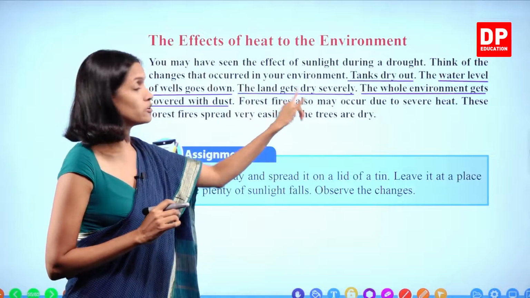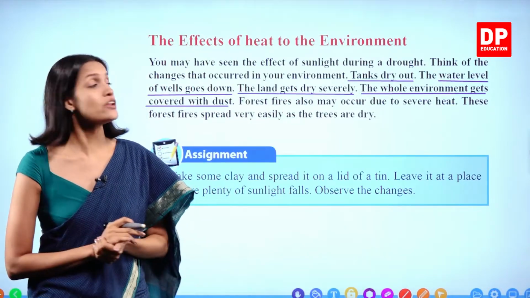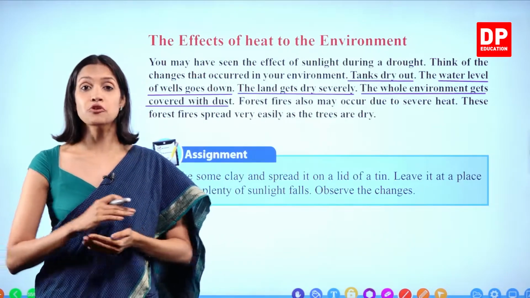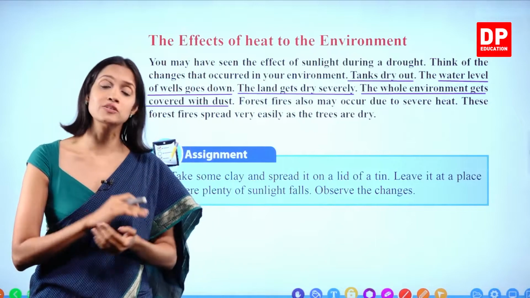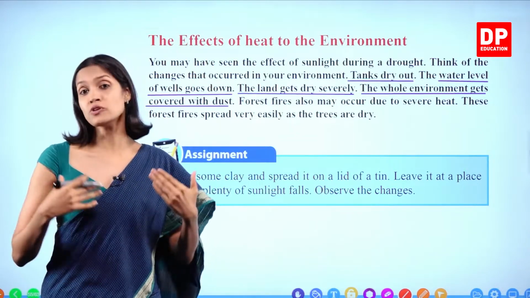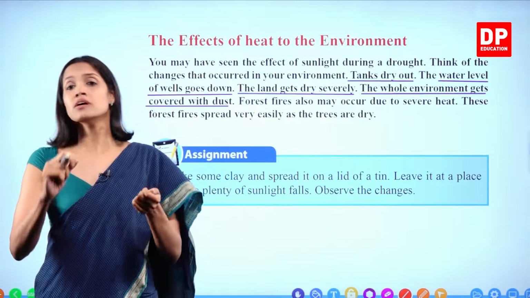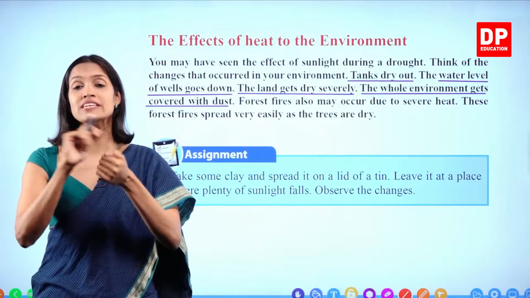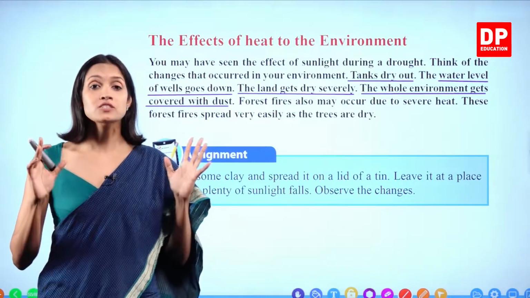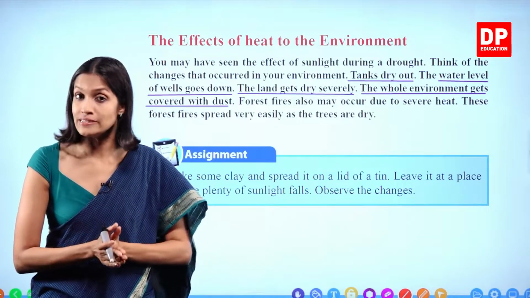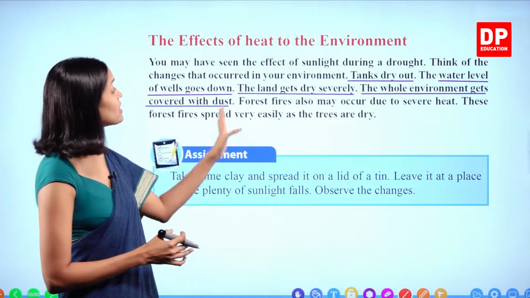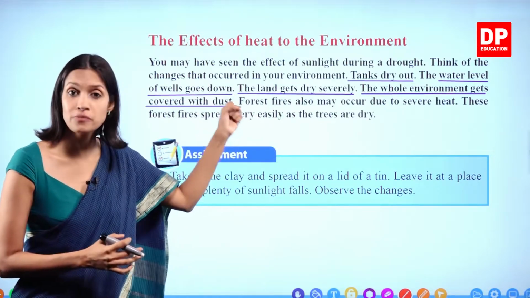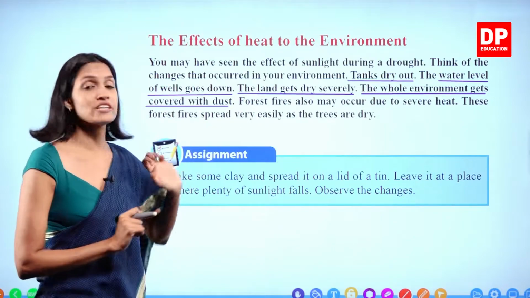Forest fires also may occur. Now, do you remember I explained to you all about the forest fire earlier? Sometimes during drought seasons in forests, strong wind currents are present. So what happens during those strong wind currents? Sometimes the branches of the trees rub against each other, right? And sometimes two trees rub against each other. Then what happens? Due to the friction, heat is produced. So when the entire environment is very dry, even with the small amount of heat produced during the rubbing of these two trees, what happens?